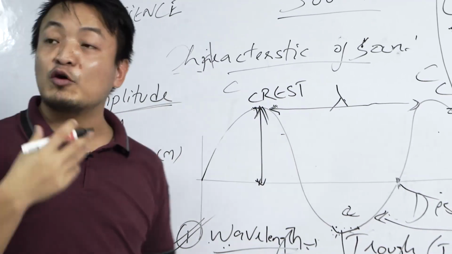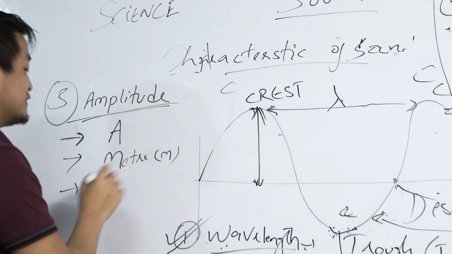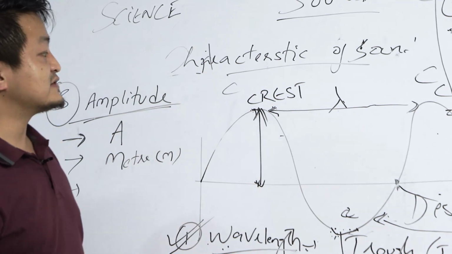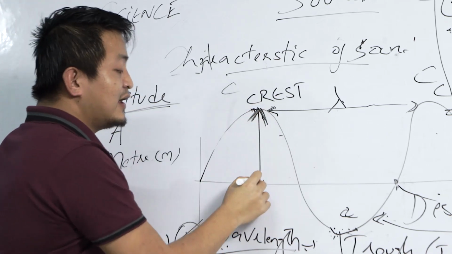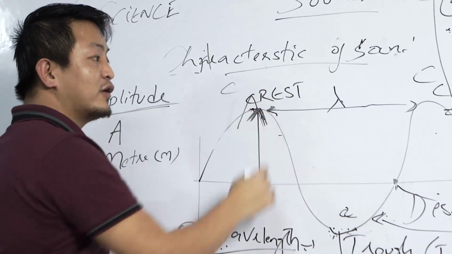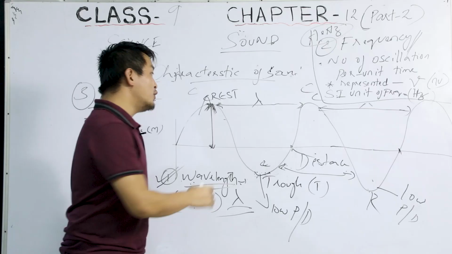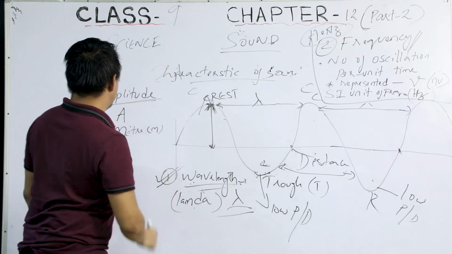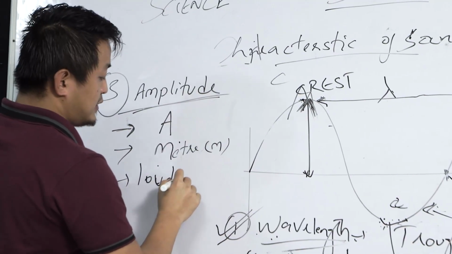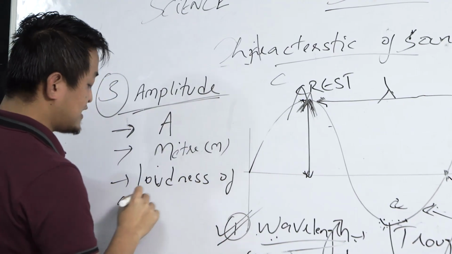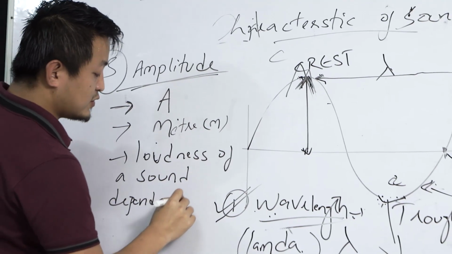So students, the loudness of a sound depends on the frequency, how high the frequency is, okay? No, on the amplitude, I'm sorry. This is amplitude, right? I told you this amplitude is the height of the wave. Clear? So the loudness of a sound depends on this amplitude, how high our amplitude is. So, loudness of a sound depends on the